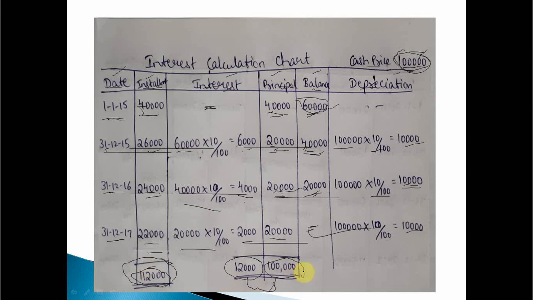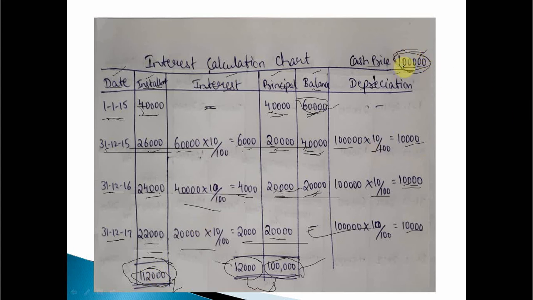See here, what is the original value? Original value was 1 lakh. We paid 12,000 interest for 3 years. Total machinery value under hire purchase system, Anil gets rupees 1,12,000. Clear? From where is 1,12,000 coming? 1 lakh is the principal, 12,000 is the interest, so total is 1,12,000. This was just a simple problem on how to calculate interest under hire purchase system when cash price is given.